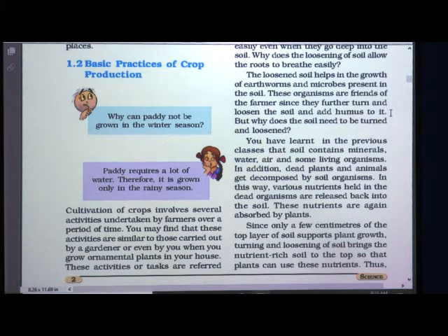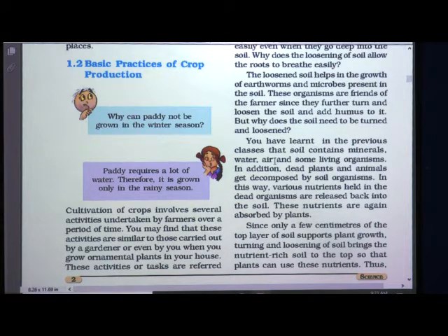You learned about humus in 7th standard last year, isn't it? If humus is more, the soil is more fertile and growth of the crops is healthier, isn't it? But why does the soil need to be turned and loosened?